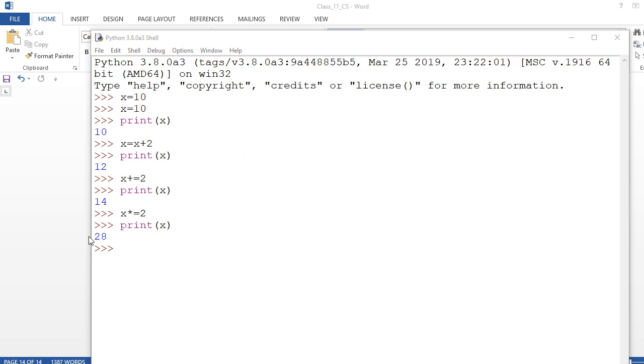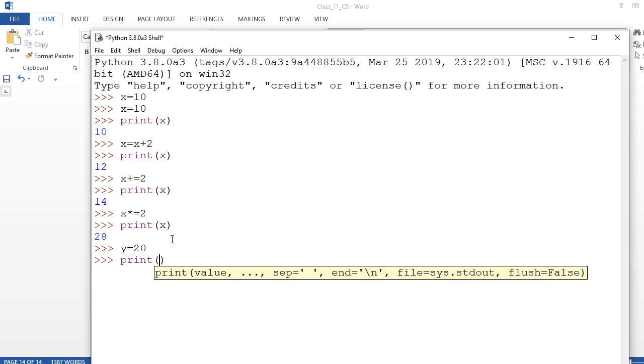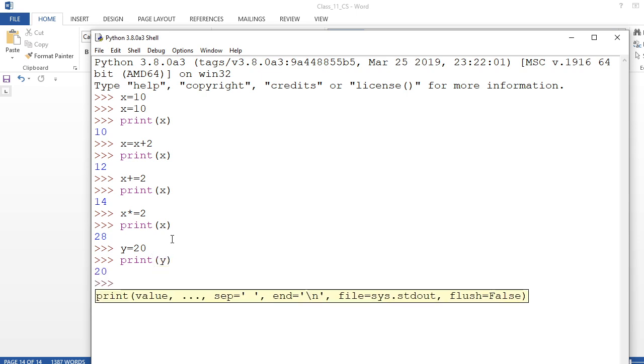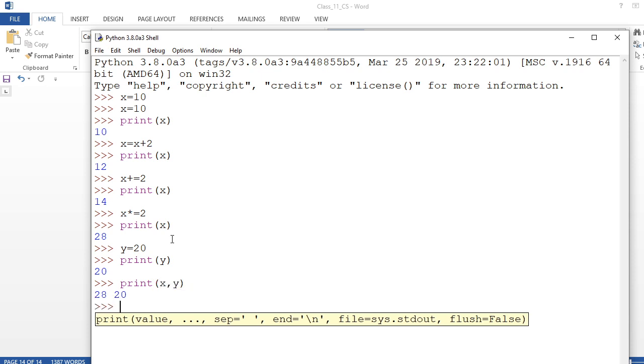Okay, now I am writing here y equal to 20. So how many variables I have taken here? I can show you print. I am showing here y. What is that? 20. I can print both values also, x comma y. See, 20 and 20.